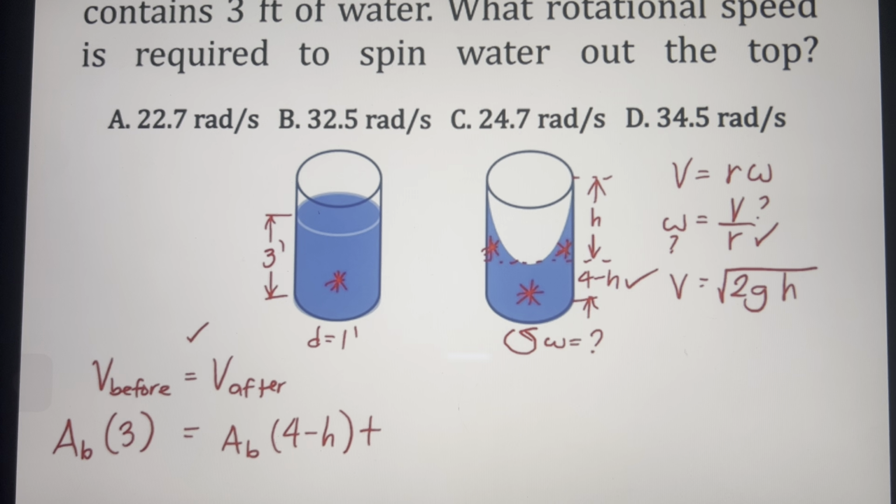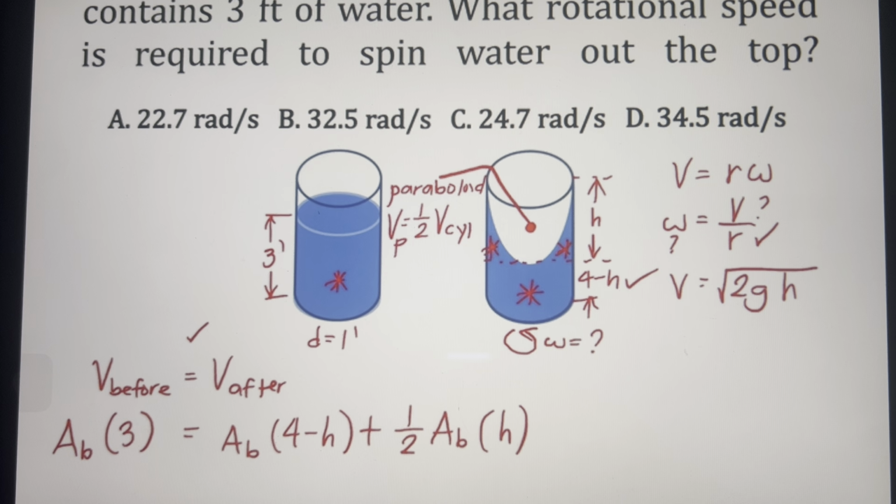We know it is a paraboloid, and a paraboloid has a volume of 1/2 of the volume of a cylinder. So that's the volume of a paraboloid. If the paraboloid, or the airspace, is half, then I can also say that the remaining water here is the remaining half. So it will be 1/2 the volume of the cylinder, which is area of the base times the height of that paraboloid, which is h. And then our area of the base is common.